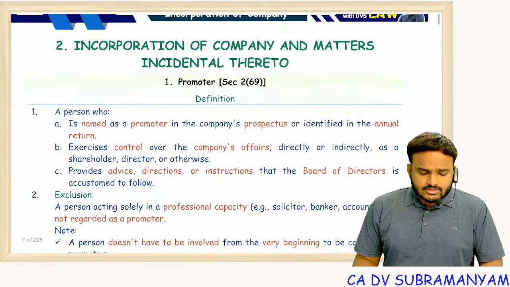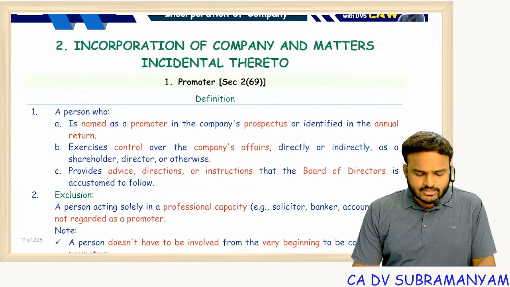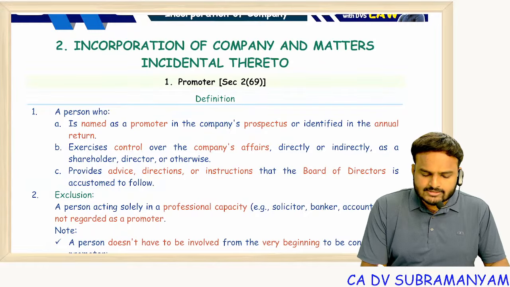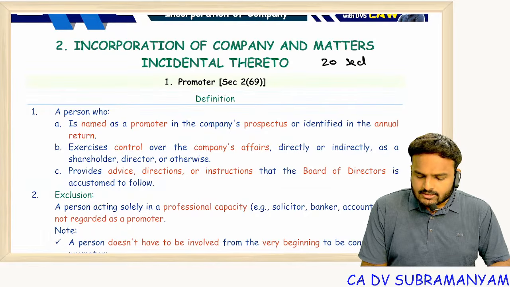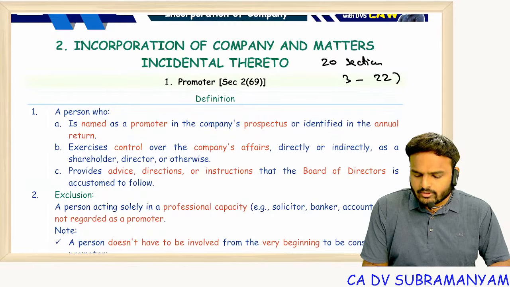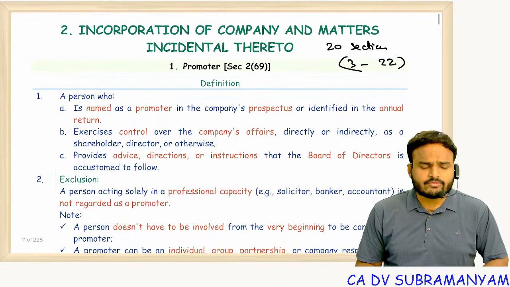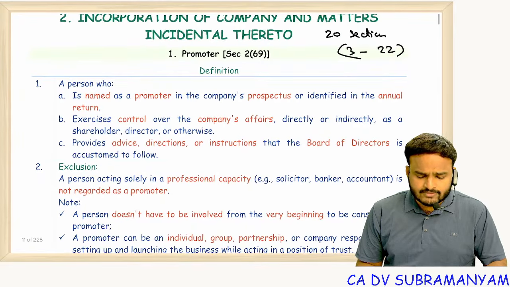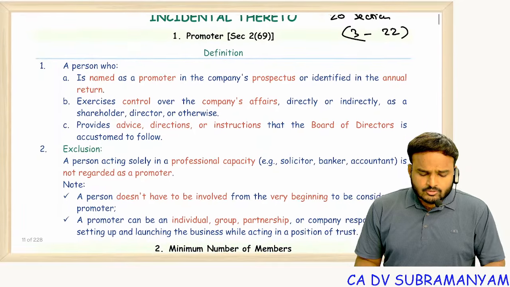So starting with incorporation of company and matters incidental thereto. In this chapter, we have a total of 20 sections, Section 3 to Section 22, and one important definition, that is promoter. First we will see the promoter. So who is a promoter?